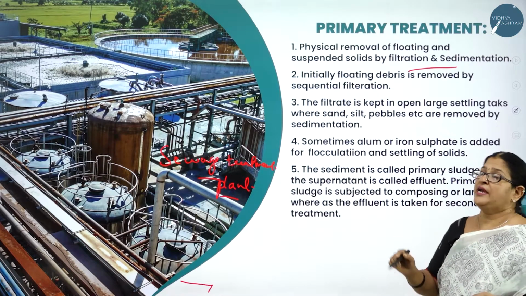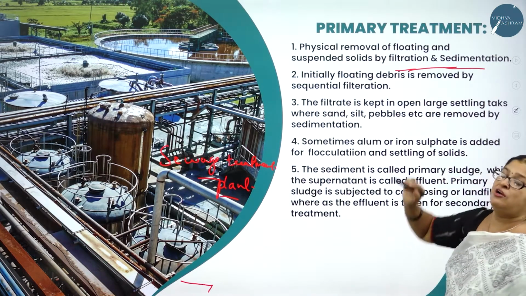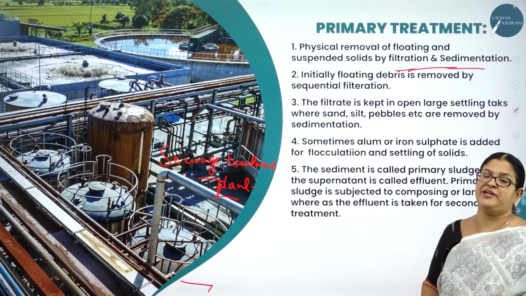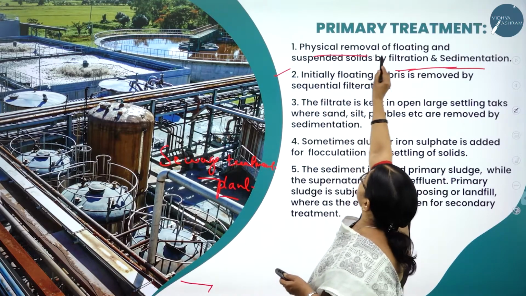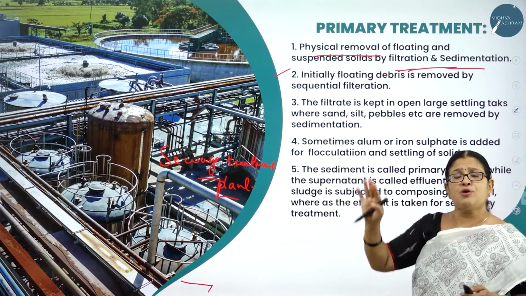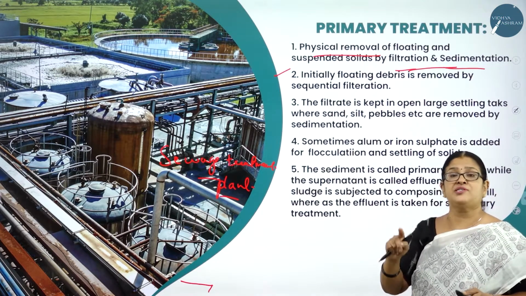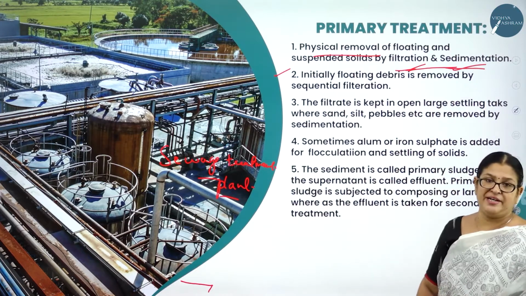How is it done? It is done through two very important steps called filtration and sedimentation. So what is the first step in primary treatment of sewage? Physical removal. All the suspended, solid particles are removed first by two very important methods, filtration and sedimentation.